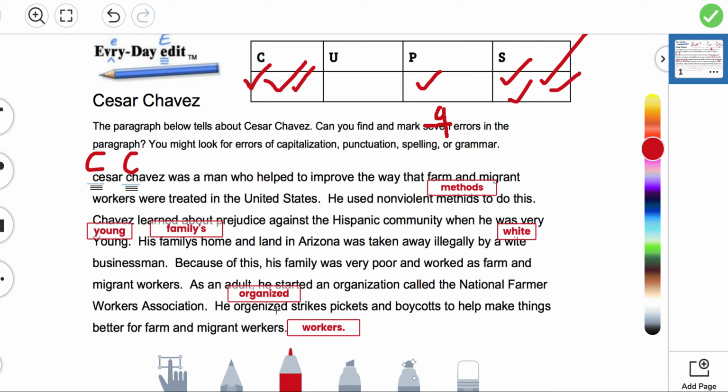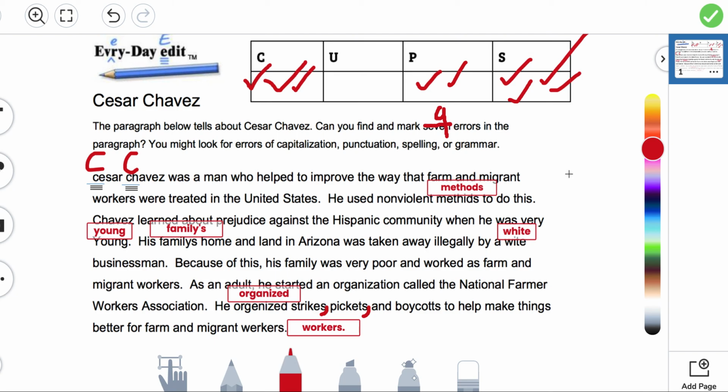Please get your marker. Look at the last sentence. He organized strikes, pickets, and boycotts. Items in a series are being listed, so you need to use a comma. He organized strikes, comma there, pickets, and boycotts. 3 things are being listed, so you need to add your comma after the word strikes and pickets, and that's a punctuation error. So 9 errors.